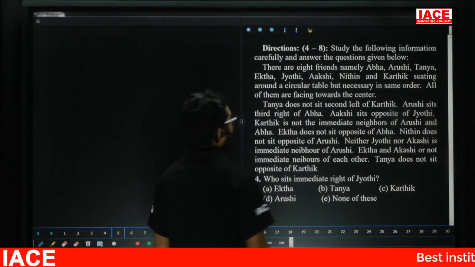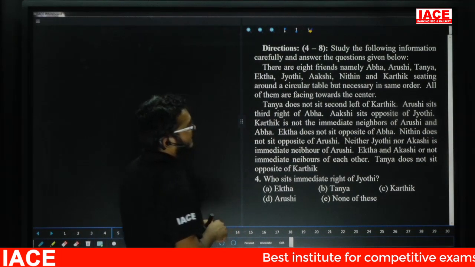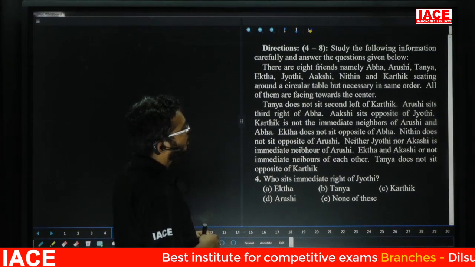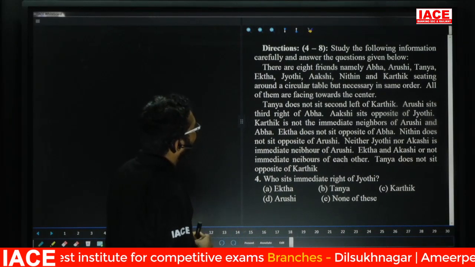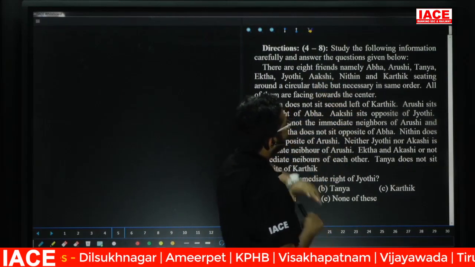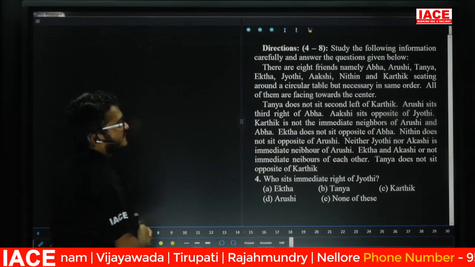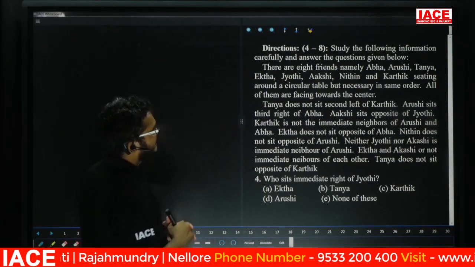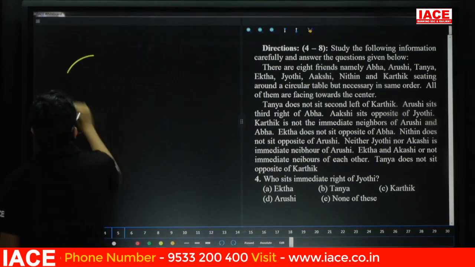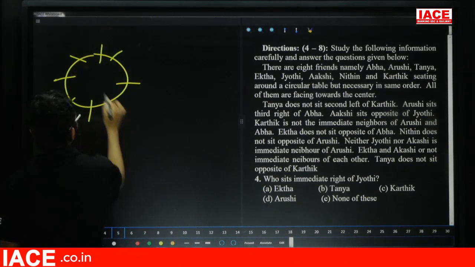Friends, check here, question number 48. The given information is: there are 8 friends, namely Abba, Arushi, Tanya, Ekta, Jyoti, Akshi, Nitin and Karthik, sitting around a circular table but not necessarily in the same order. All of them are facing toward the center. So in total, 8 members are sitting around a circular table.